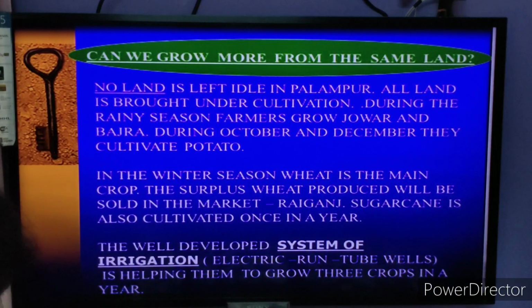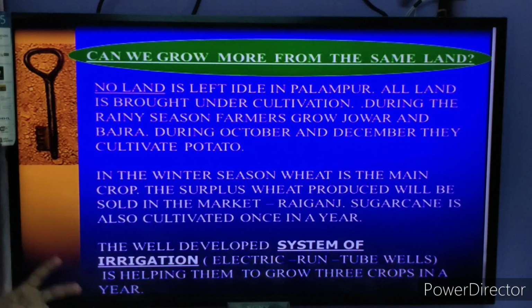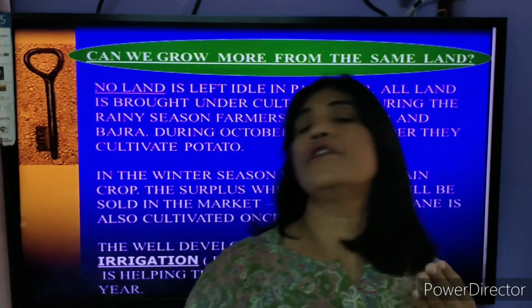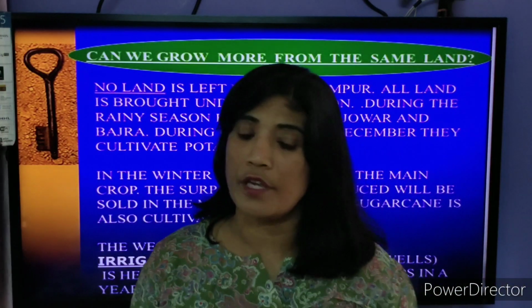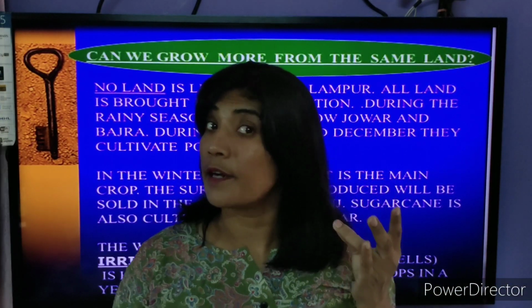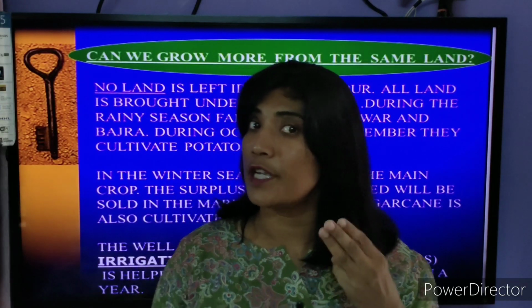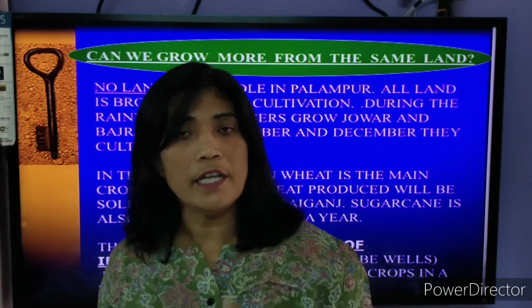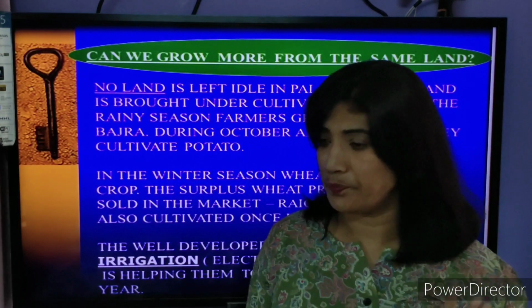So for that, you can see that we have 3 different cropping seasons. Number 1, we have the Kharif season. Number 2, we have the Zaid season. Number 3, we have the Rabi crops. Okay, Kharif crops, Zaid crops, and Rabi crops. 3 different crops in a year are grown by the people living in village Palampur.